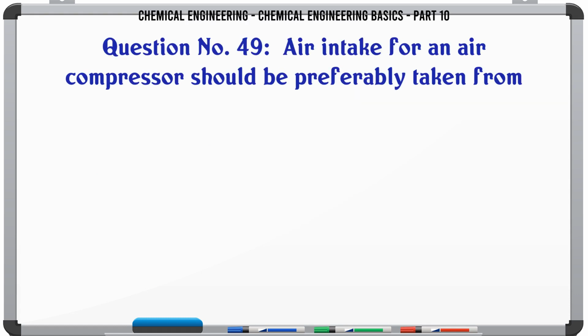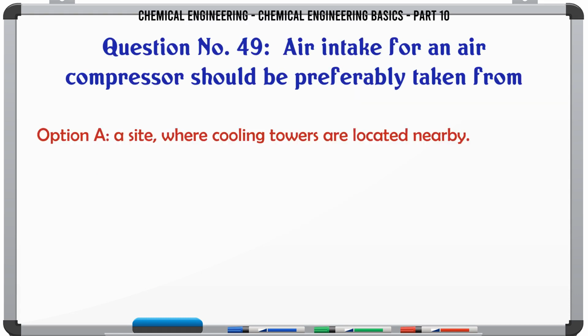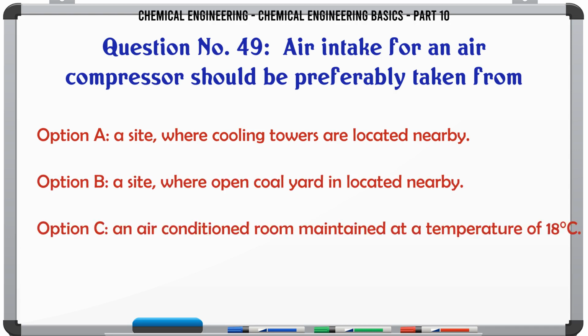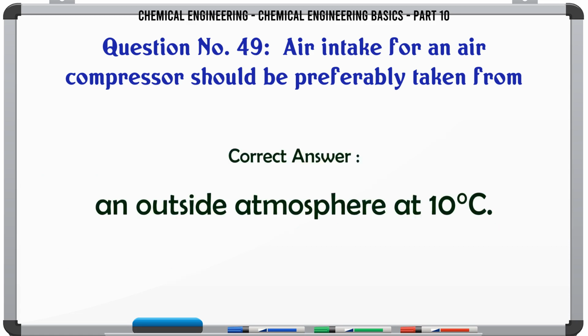Air intake for an air compressor should be preferably taken from A. a site where cooling towers are located nearby. B. a site where open coal yard is located nearby. C. an air-conditioned room maintained at a temperature of 18 C. D. an outside atmosphere at 10 C. The correct answer is an outside atmosphere at 10 C.